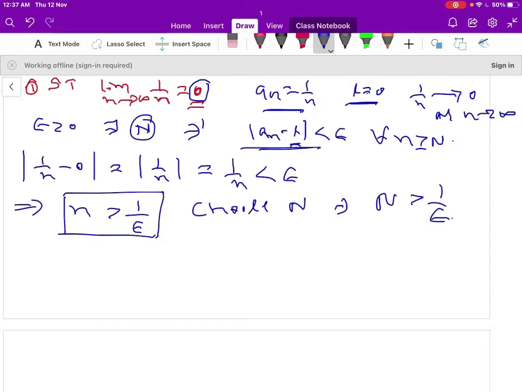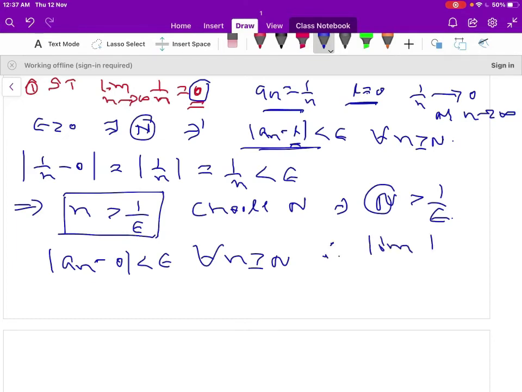Therefore, for epsilon greater than 0, there exists a positive integer N such that |aₙ minus 0| is less than epsilon for all n greater than or equal to N. Therefore, you can write limit of aₙ = 1 by n as n tends to infinity is equal to 0. Therefore, the sequence 1 by n is a convergent sequence, it converges to 0.